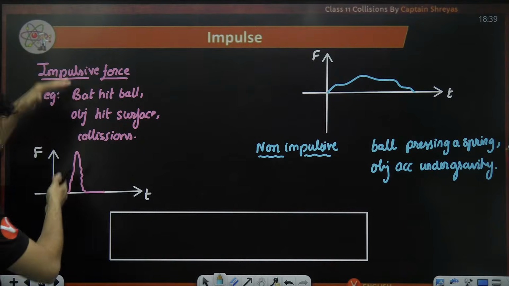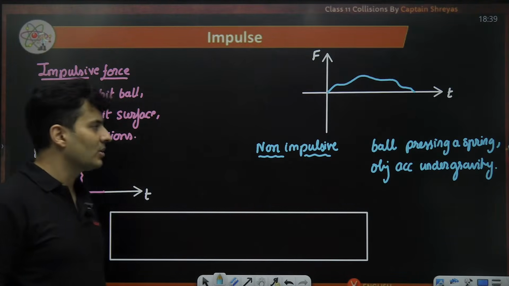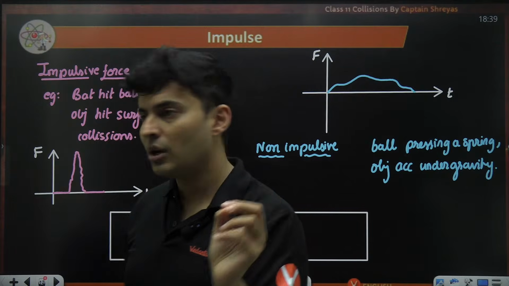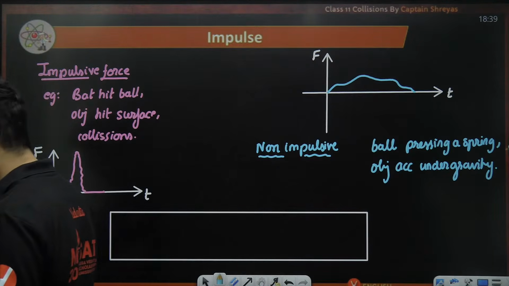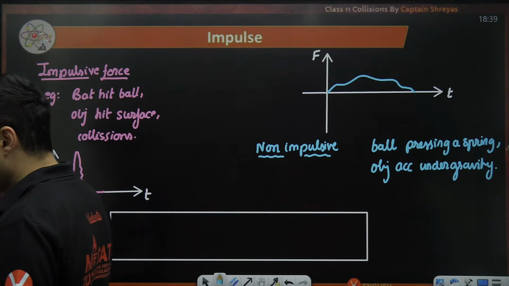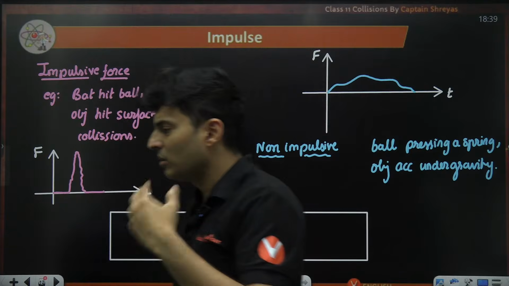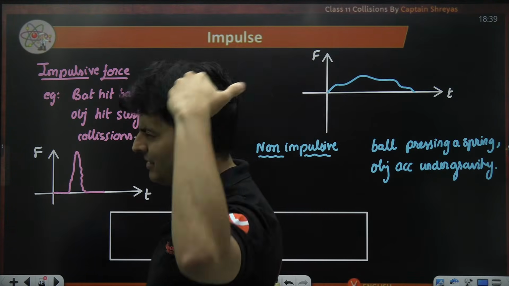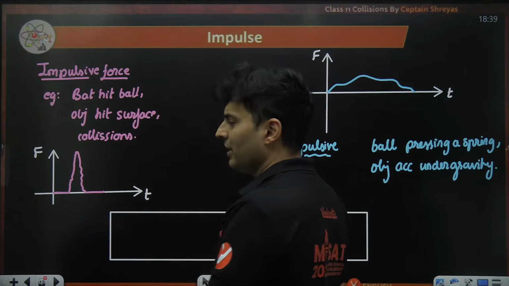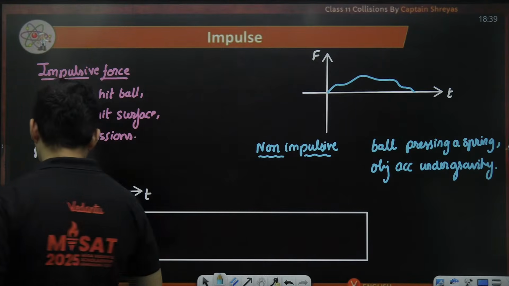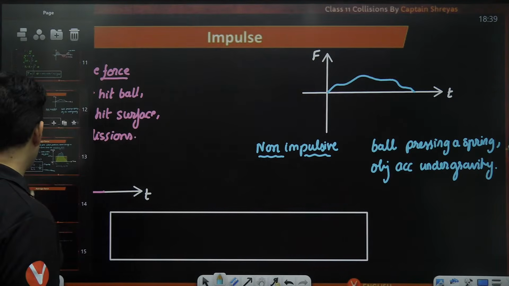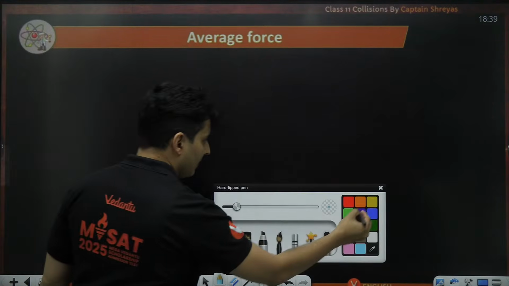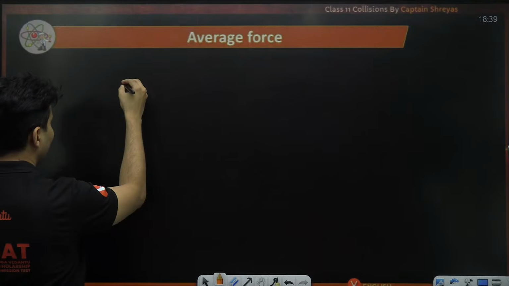Here time is less, force is large. That is impulsive force. Understood the difference between impulse and impulsive force, or non-impulsive force? Impulse and jerk are different things. Jerk is related to the change of acceleration, that is a higher level of derivatives. That's all. Now, I asked this very famous question to many kids, and many times people fail. I hope you will not fail.